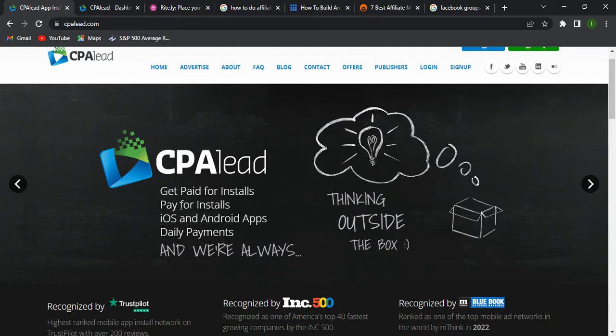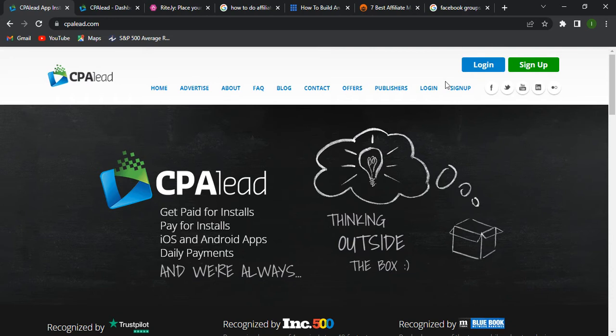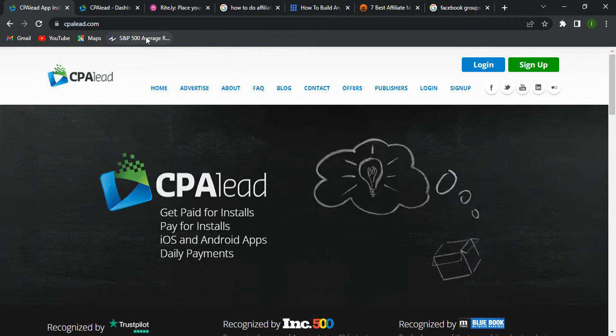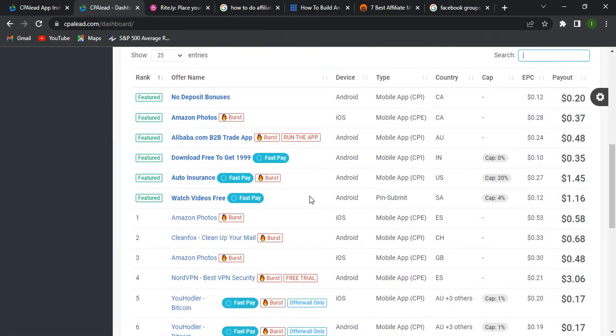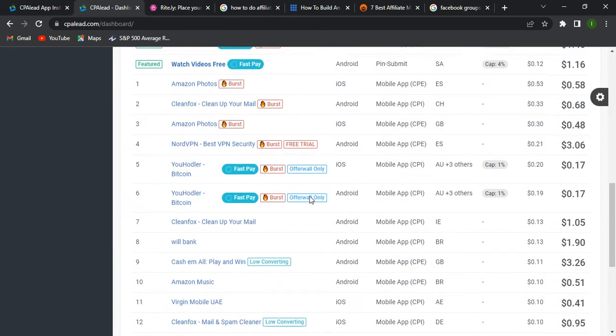So the first thing that you're going to do is sign up using this account. To sign up is very easy. You just have to give some personal information like your name and email address, and you'll sign up easily like on other websites and platforms. I already have an account, so I'm just going to go directly to my dashboard. As you can see, there are different offers available here.